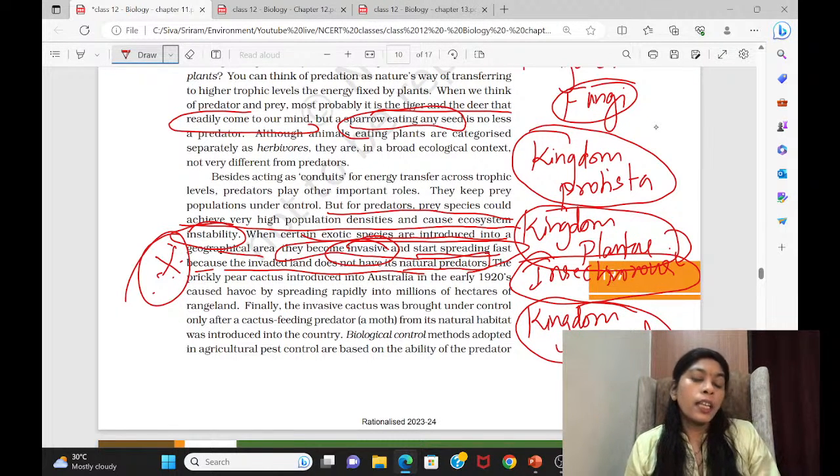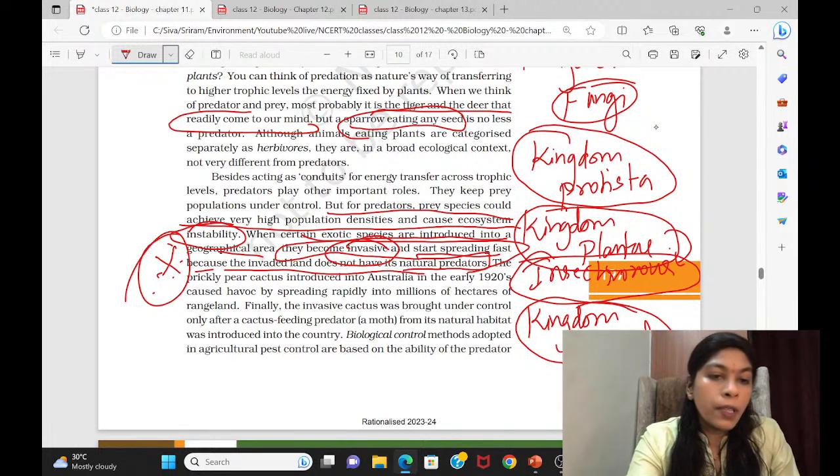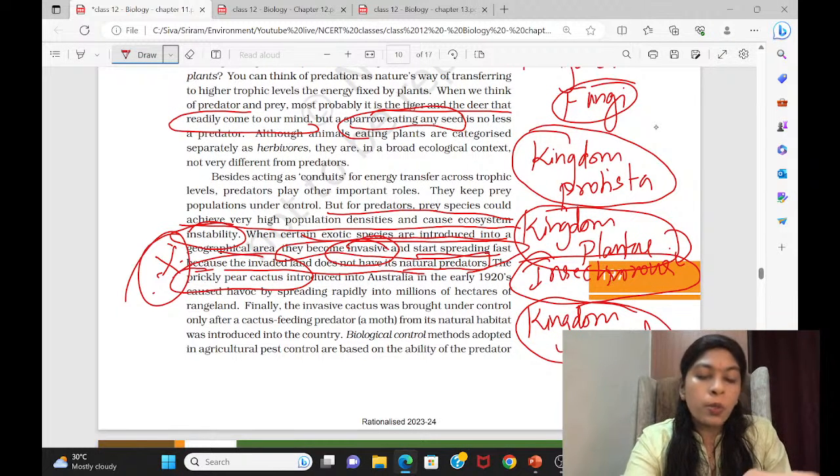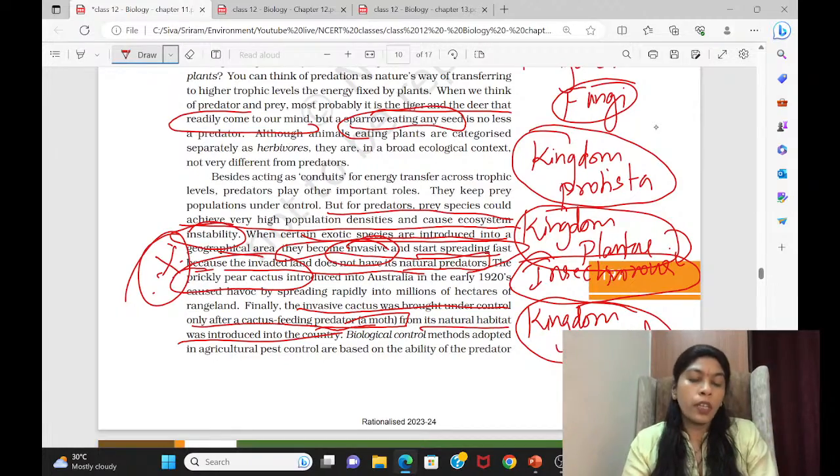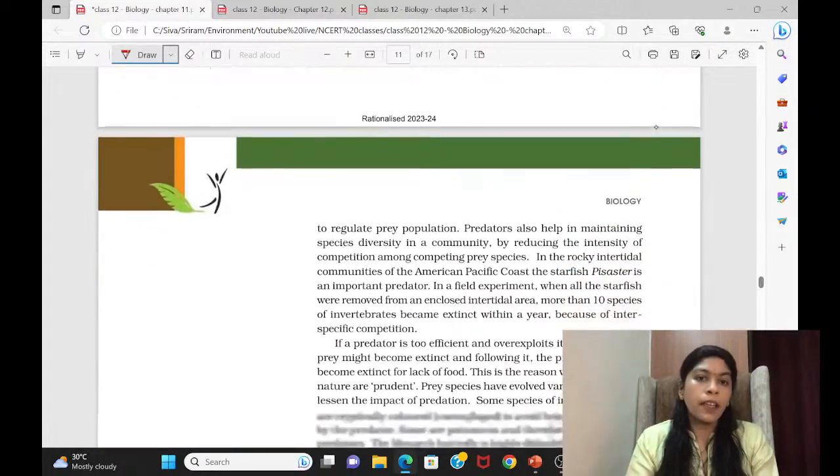They invade the area and they spread. On the other hand, the native species have a predator, so only a few will survive, others will die. But in this case, there is no natural predator. That's why they have given this example, the prickly pear cactus. When it was introduced, it started spreading completely. And that invasive cactus was brought under control after a cactus-feeding predator, a moth, was introduced into the country from its natural habitat. So they have given an example like that.